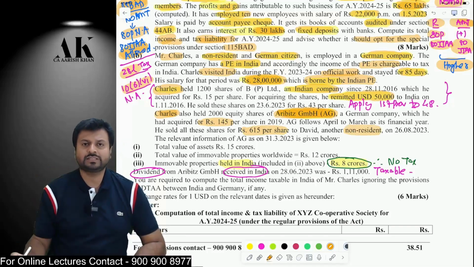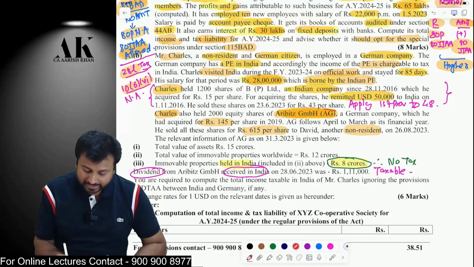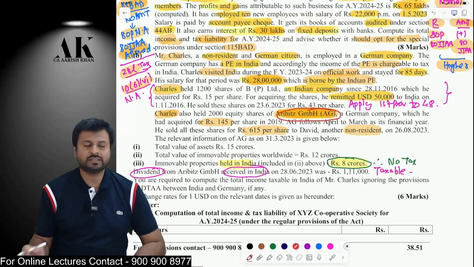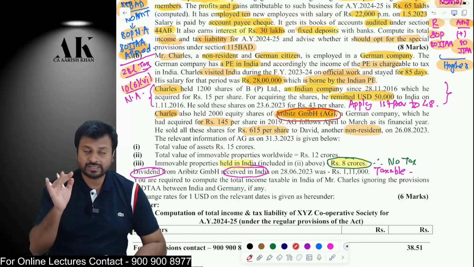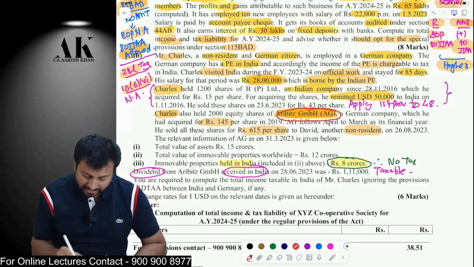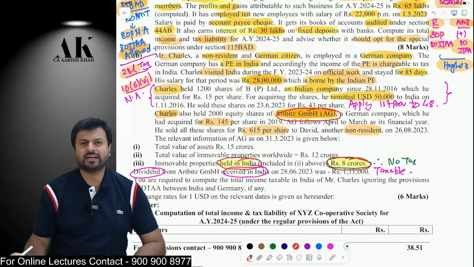Whether capital gains will be chargeable in India? The answer is no. The shares of AG, that is Aribits GmbH, do not derive their value substantially from assets located in India. Why so? How did you come to know? Because substantially derived from assets located in India means the assets in India have to be at least 10 crore rupees. Now this company only has assets of 8 crore in India. Therefore, I am not checking the second condition also of 50%.